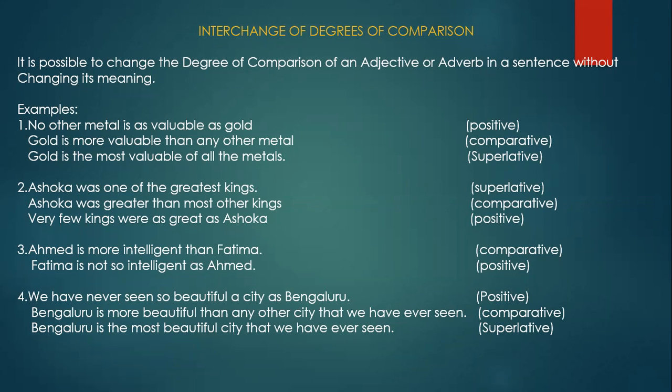The sentence will be like this. Kindness is greater than all other virtues in the world. Okay, I hope you understood.